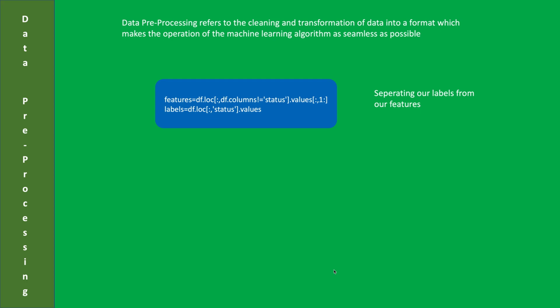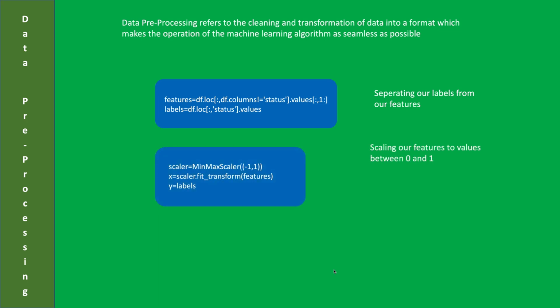Data pre-processing is simply where you prepare the data to be fed into the machine learning algorithm. So we are getting the list of features and labels. Features are our x variable, the one we will use to predict our y variable, which is the labels. Simply labels will tell you whether the person is suffering from Parkinson's disease or not, and features will be his several health reports and test values.